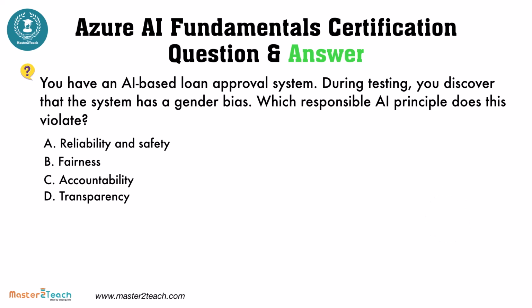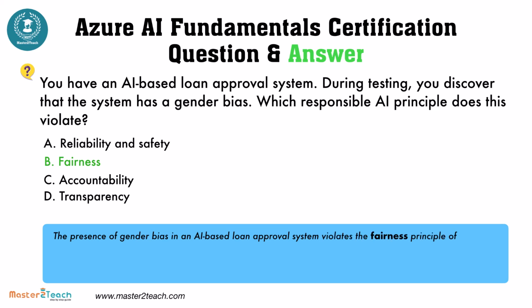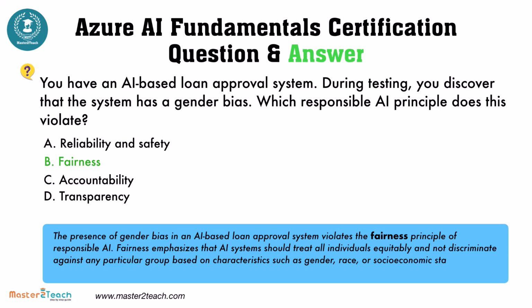The correct answer is fairness. The presence of gender bias in an AI-based loan approval system violates the fairness principle of responsible AI. Fairness emphasizes that AI systems should treat all individuals equitably and not discriminate against any particular group based on characteristics such as gender, race, or socioeconomic status. Identifying and addressing bias is crucial to ensuring that the system is fair and just for all users.